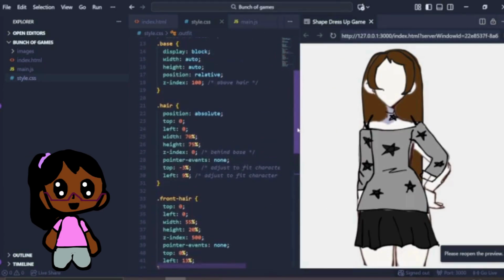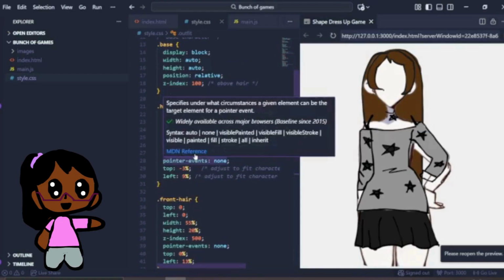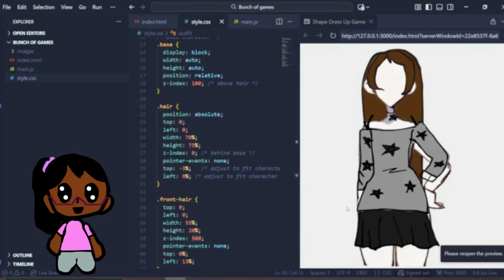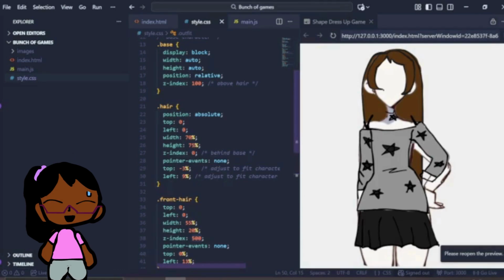Now, the hair, that's why I got a little bit of help. As you can see, the z-index is 0. The z-index is basically like the layering. That's how I saw it. Because if my z-index was, for example, 500, 1000, it would be on top of the character. And she would have very long hair. But she would have a very large bald spot at the back of her head.